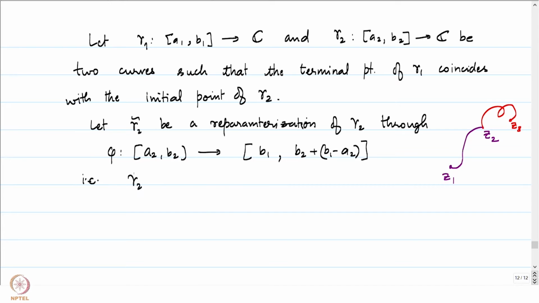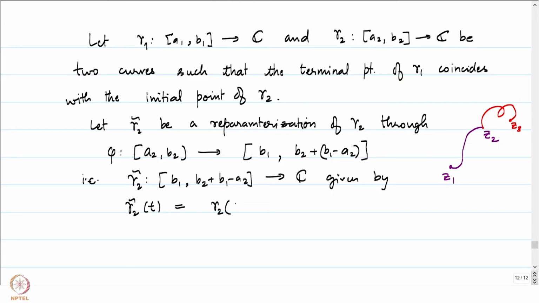Gamma 2 tilde is defined on b1 comma b2 plus b1 minus a2 into C, given by gamma 2 tilde of t equal to gamma 2 of phi of t. That means gamma 2 of t minus, where phi of t is the map given by t minus b1 minus a2. So you look at this particular reparameterization of the map, gamma 2 tilde.